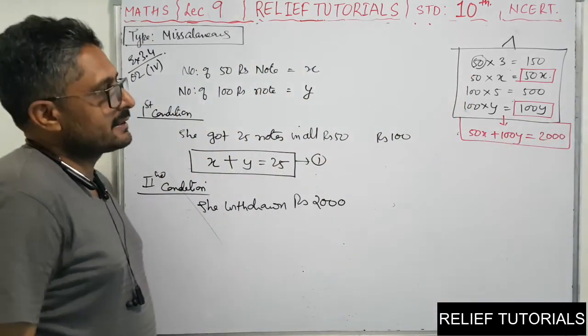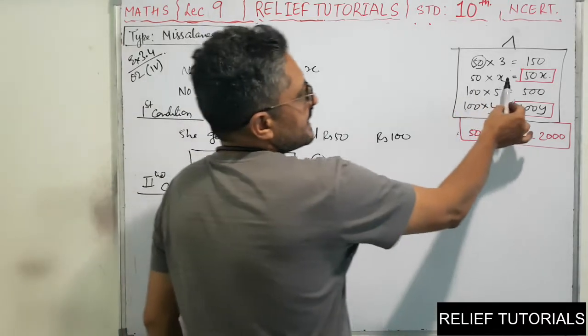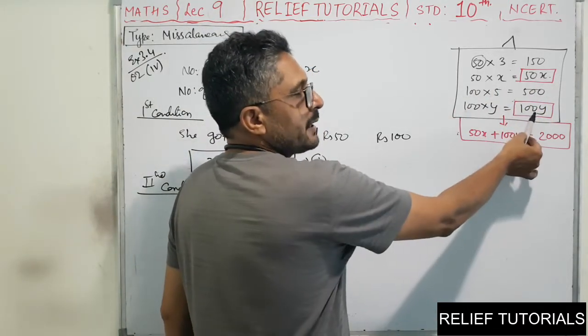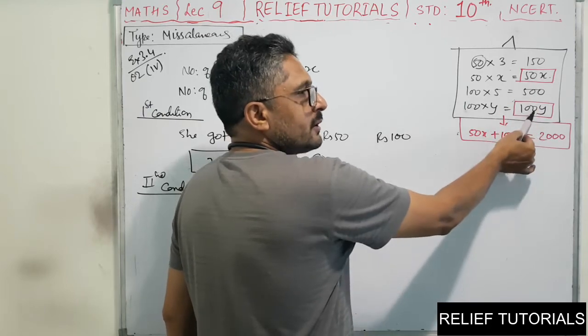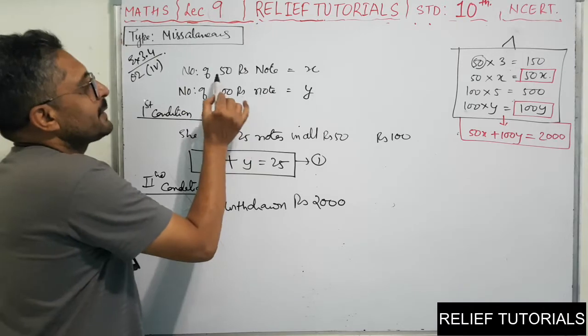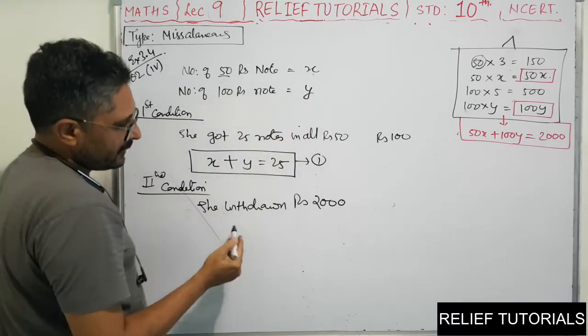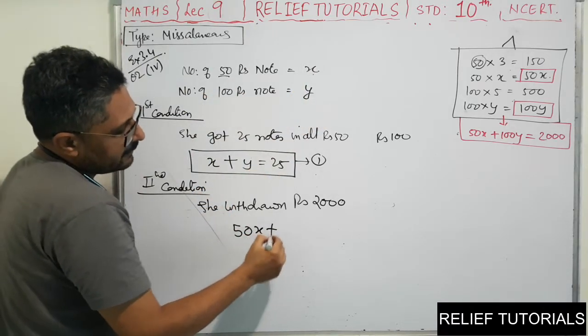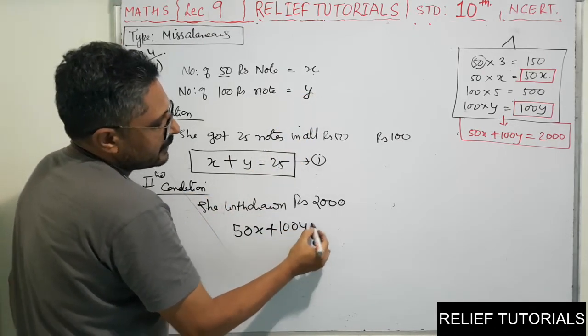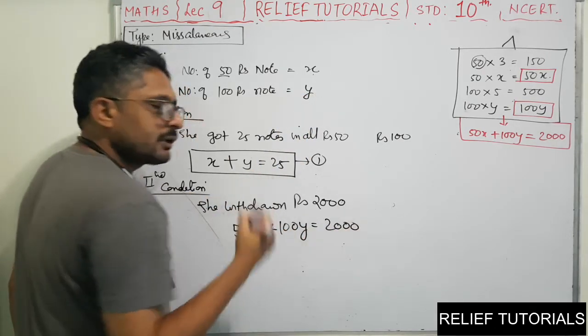Are you understanding, friends? So 50 rupees notes are X, so the total amount will be 50X, and 100 rupees notes are Y, so the total amount will be 100Y. And if you add these two amounts, the amount withdrawn is rupees 2000. So nothing you have to do, you will multiply the note with the number. So you will get 50X plus 100Y. So total amount will be 2000.